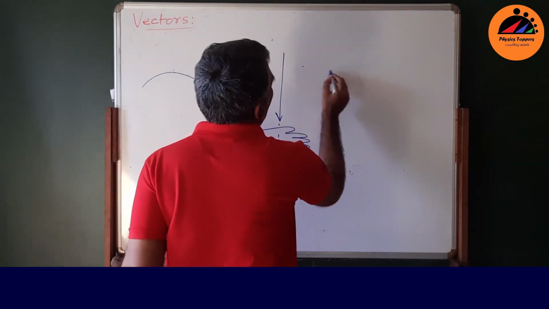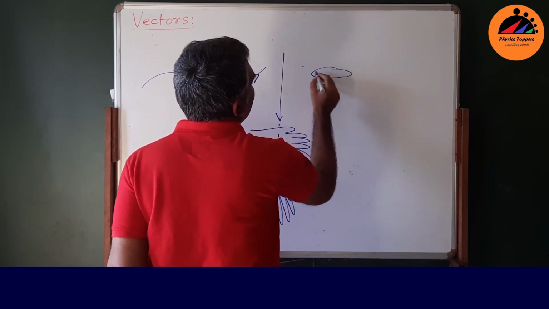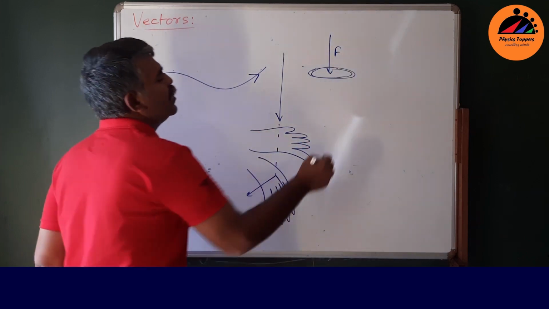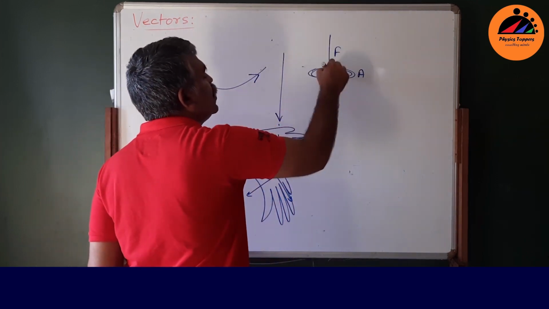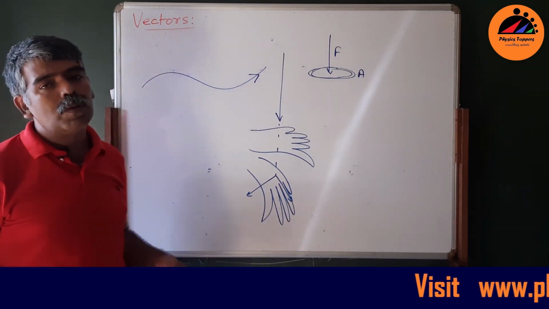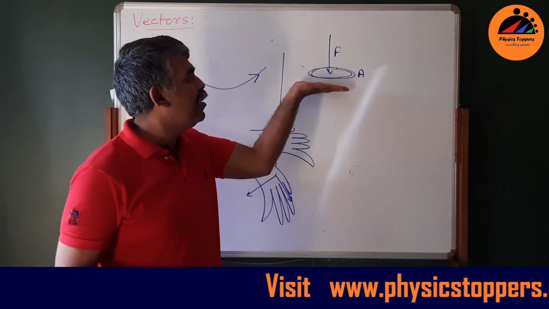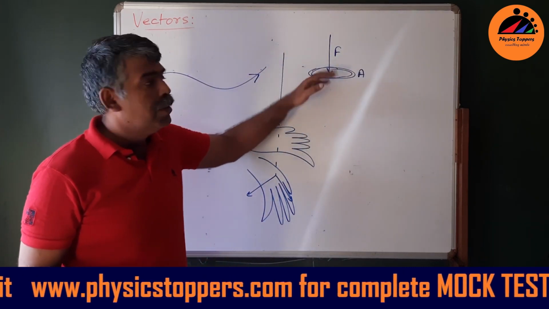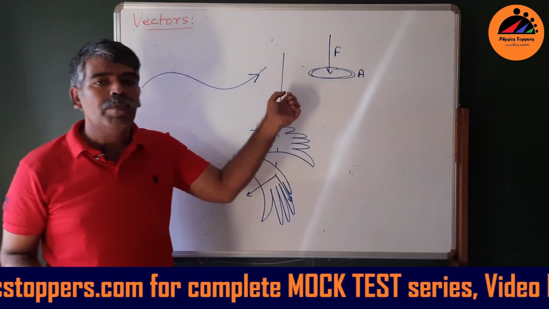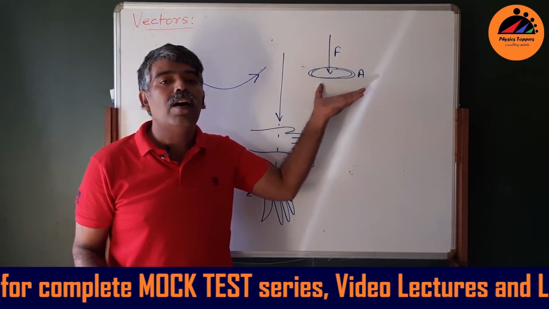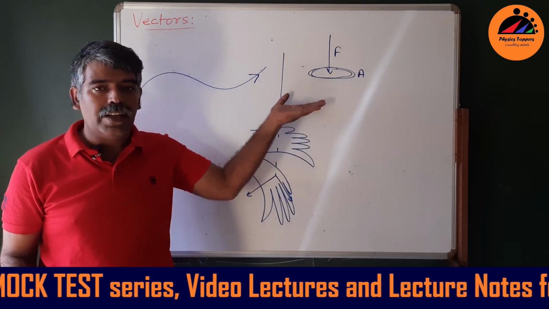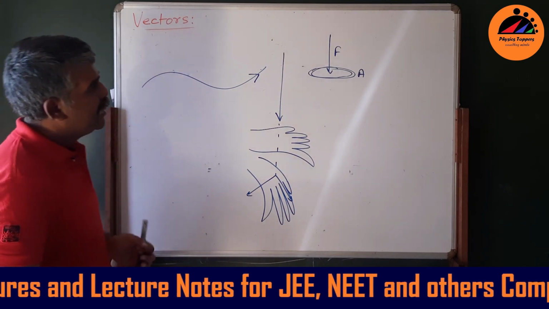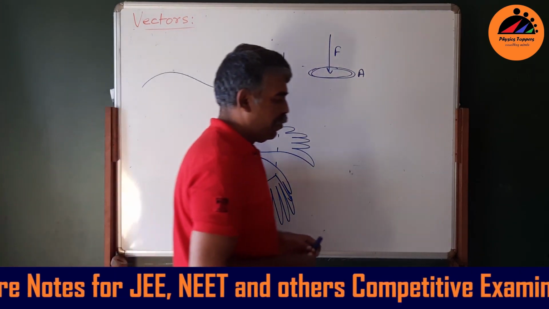General pressure is a tensor. I'll tell you why. As far as normal pressure is concerned, this is force, right, and this is area. If you have a force in some different direction, then it's not normal pressure. So we are fixing the area and we are fixing the force. The direction is fixed. You can't have a component in some other direction. Since you don't have a component in some other direction, I can't have a vector-like situation, right? So normal pressure is a scalar quantity. General pressure is a tensor quantity. You will come to know later.